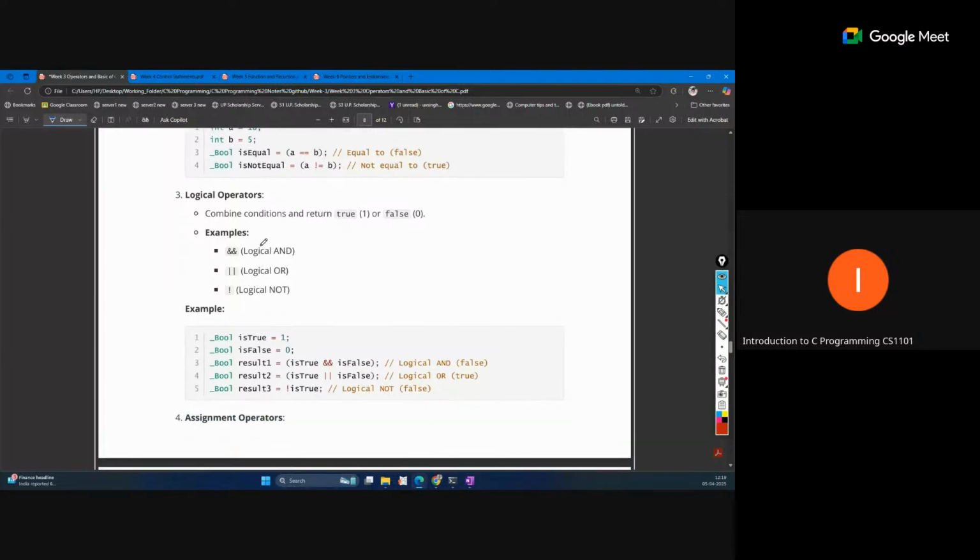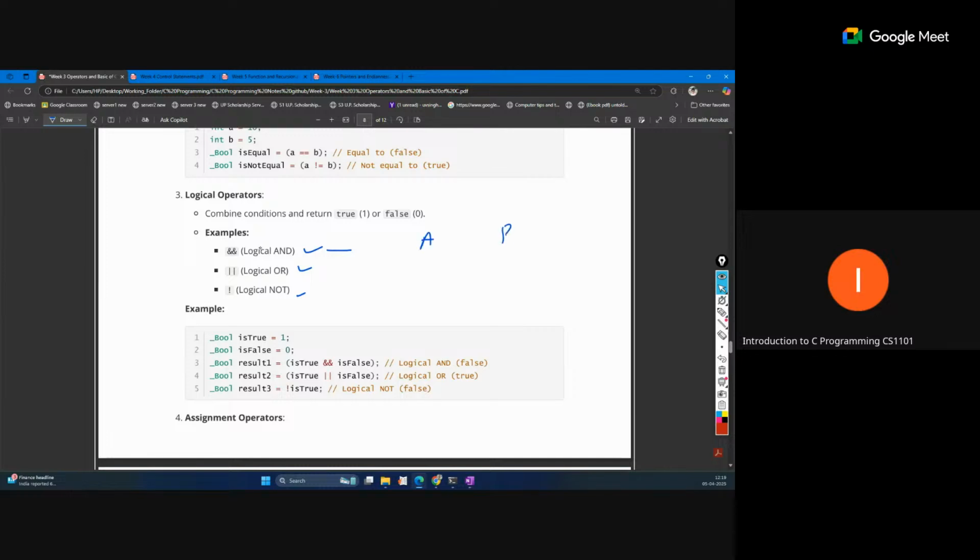Logical operators actually combine conditions. Suppose you want to satisfy two conditions before performing something, so both conditions should be satisfied. Or maybe if any one condition is true, your task should be done. That is the conditional combining operator, which we generally call a logical operator. These are logical AND, OR, and NOT. Logical AND combines two conditions, and both should be satisfied, then only the overall answer will be true.